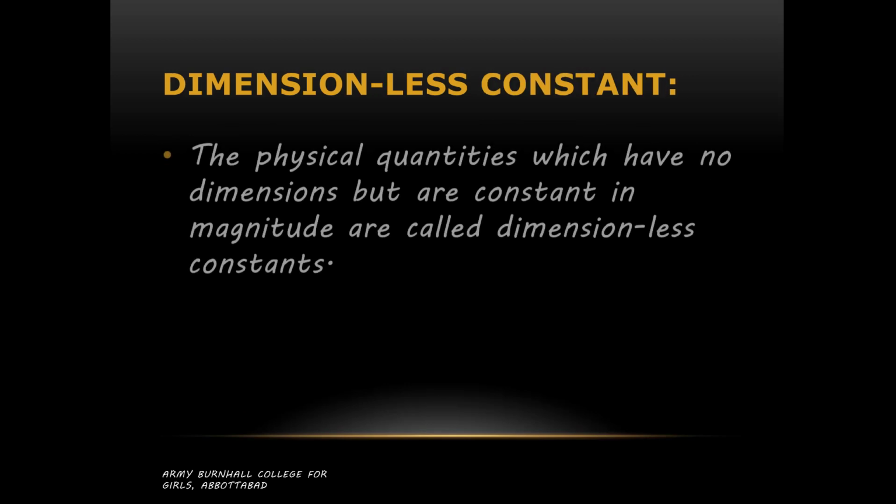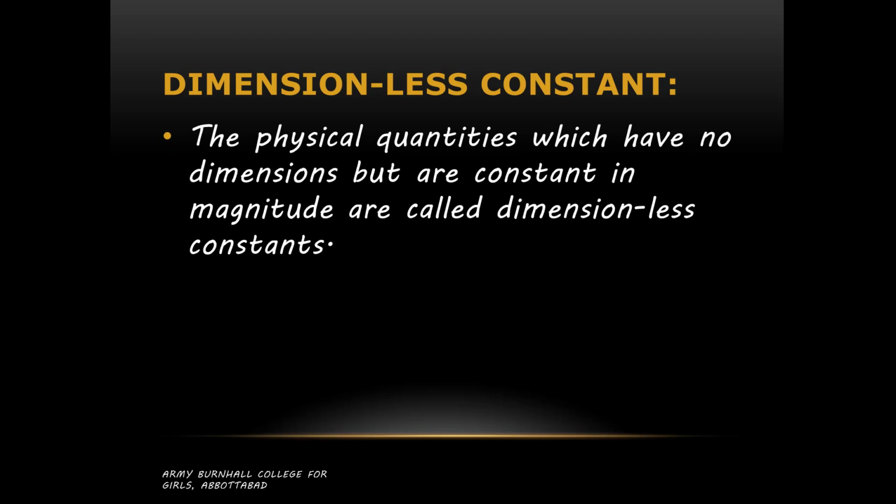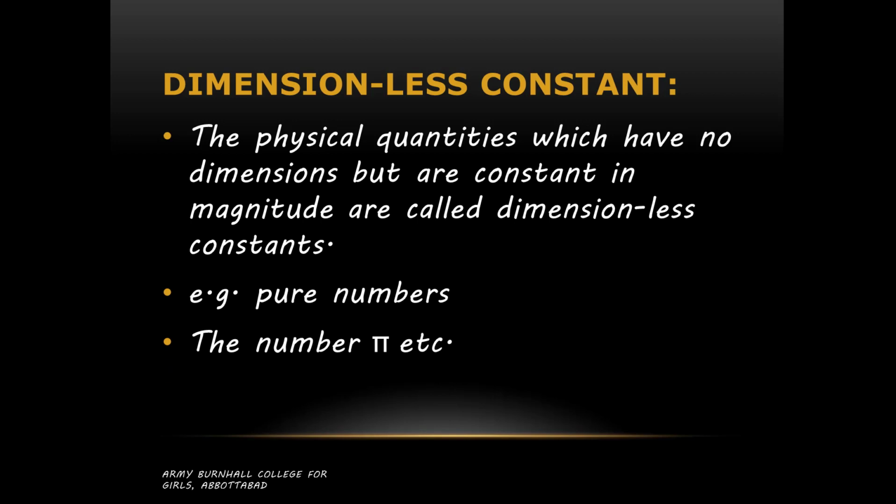Then we have dimensionless constants. The physical quantities which have no dimensions but are constant in magnitude are called dimensionless constants. Means they have no units and they cannot be changed, just like simple numbers which we use, pure numbers. They have no unit, no dimension, and they are fixed in magnitude as well. The number pi, all these fixed numbers, are basically known as dimensionless constants.